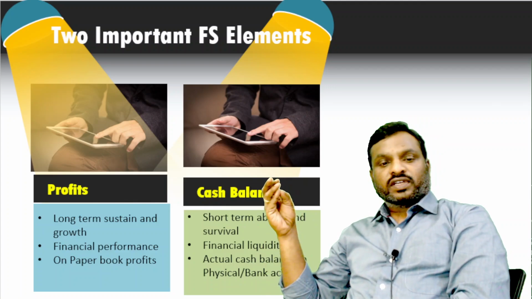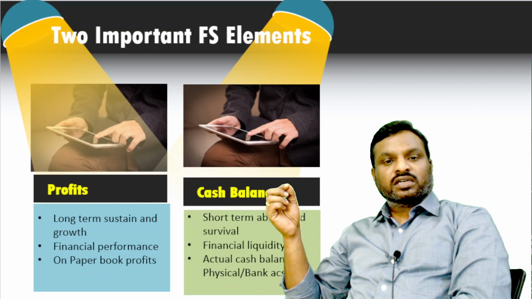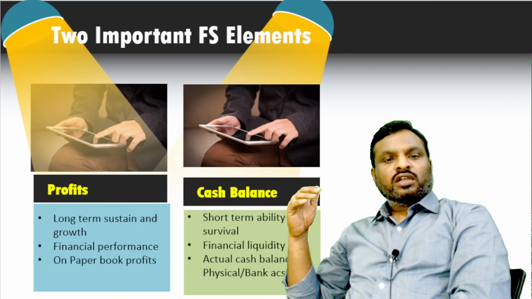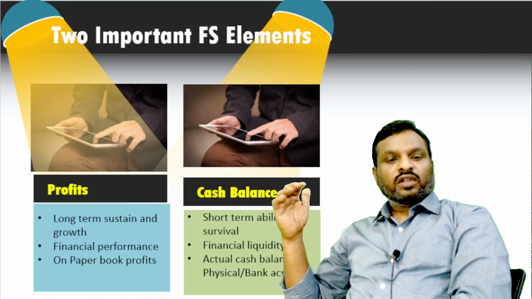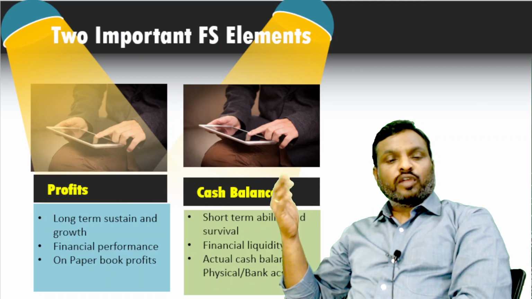See, what do you mean by profit? First of all, profit is nothing but the amount of final net income which has been earned in the particular accounting period by the business entity. How to arrive at it? Income minus expenses gives the profit. What do you mean by income? Revenue plus other income is called income. And minus expenses.